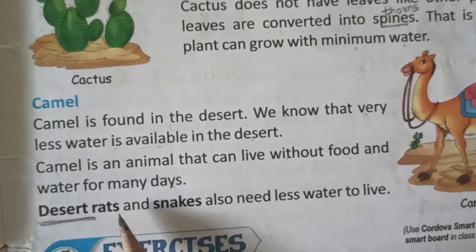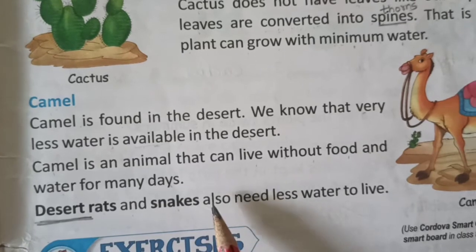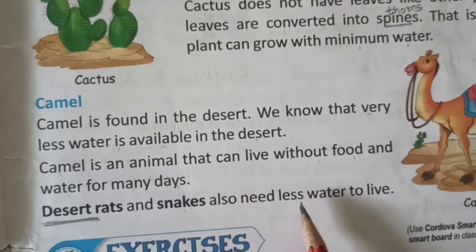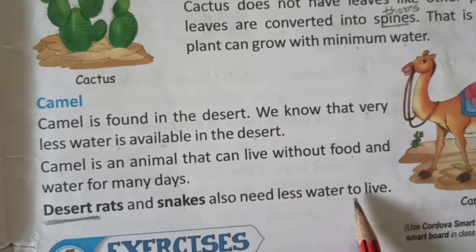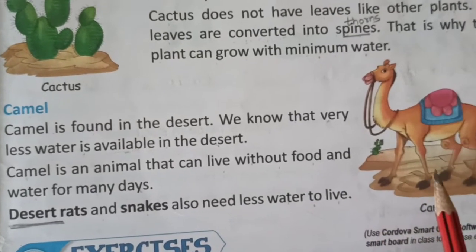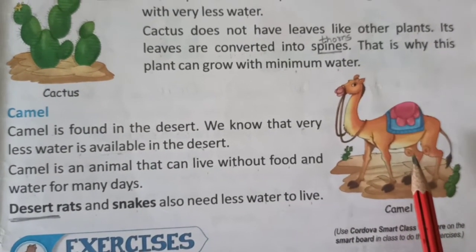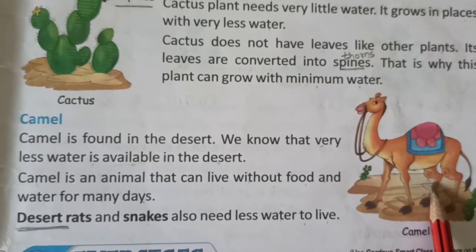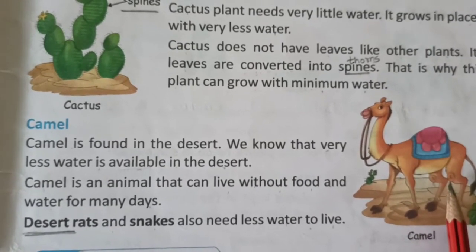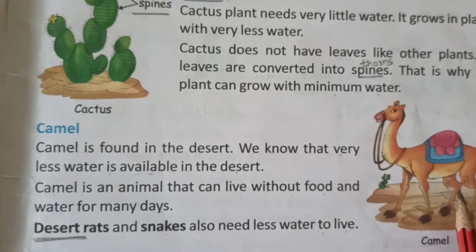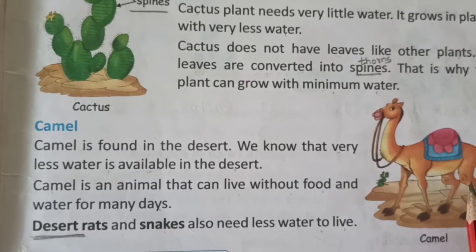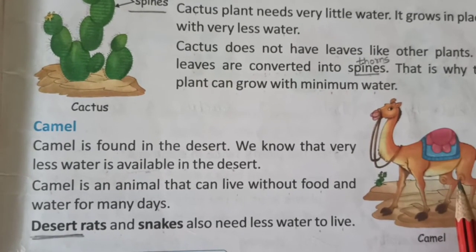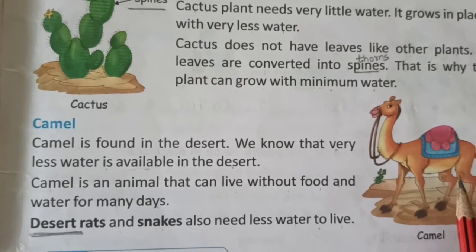Desert rats and snakes also need less water to live. Here you can see a picture of a camel. Camel is an animal that does not require large quantity of water. Even with less water, it can survive for many days.